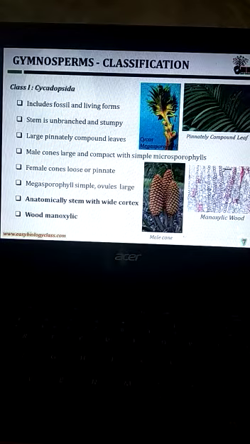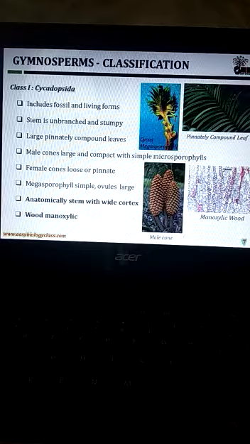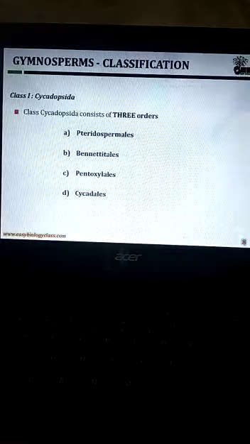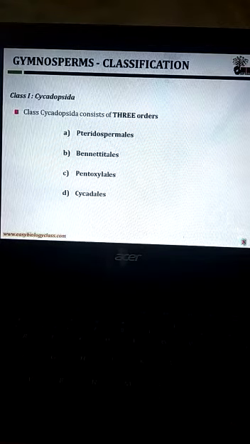The female cones are loose or pinnate. Megasporophylls are simple, ovules are large. Anatomically, the stem has a wide cortex. The wood is manoxylic. The class Cycadopsida has the following orders: Pteridospermales, Bennettitales, Pentoxylales and Cycadales.